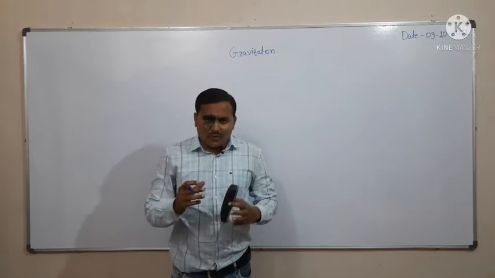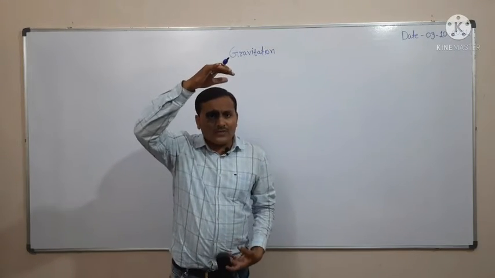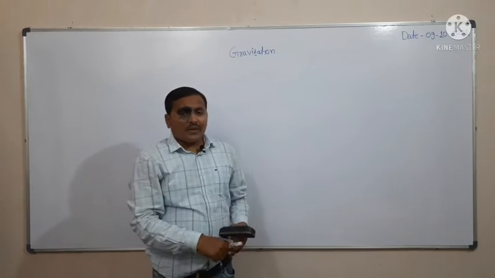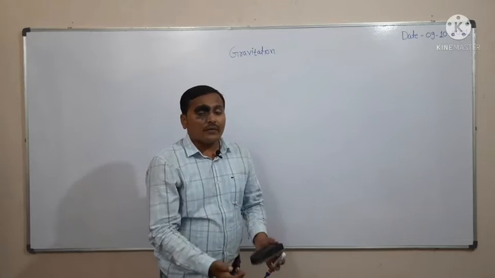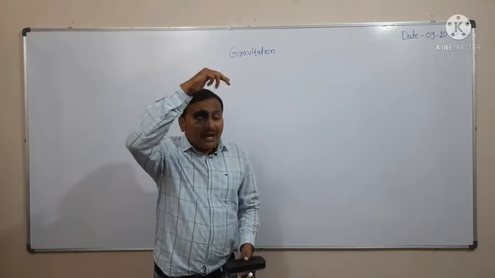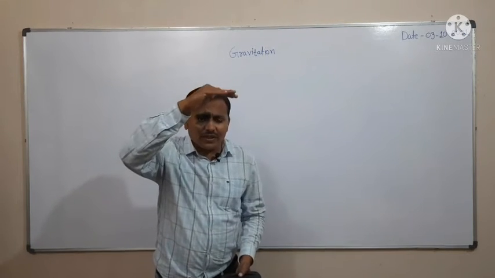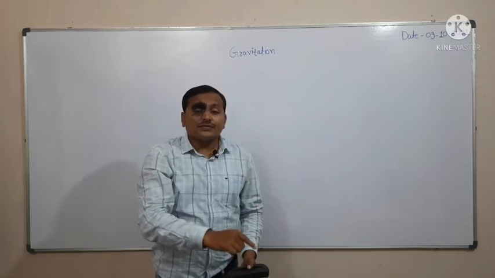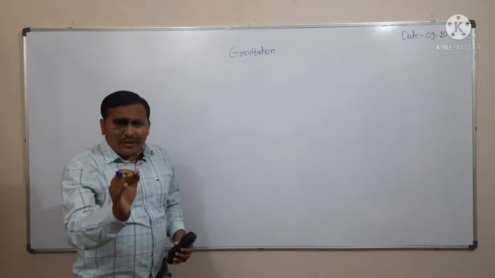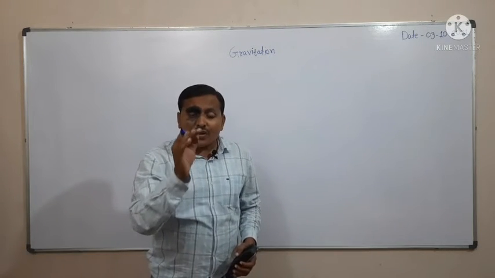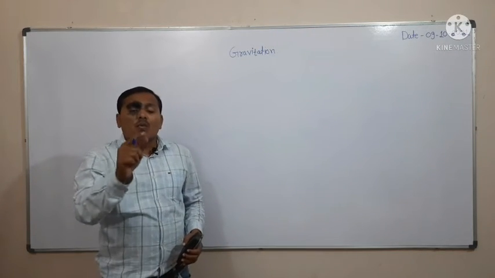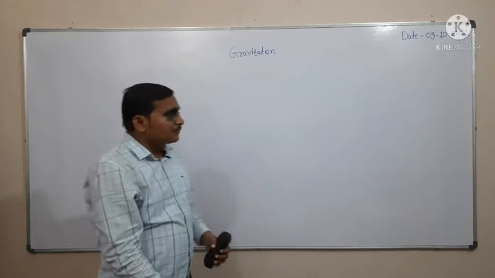Friends, you know when an object falls from a certain height, it falls on the surface of the earth. Or when you throw an object in a vertically upward direction, it attains a certain height, and at that height its final velocity becomes zero and it starts moving toward the center of the earth. Friends, for every motion, force is a cause. Due to force only, motion takes place in that object.